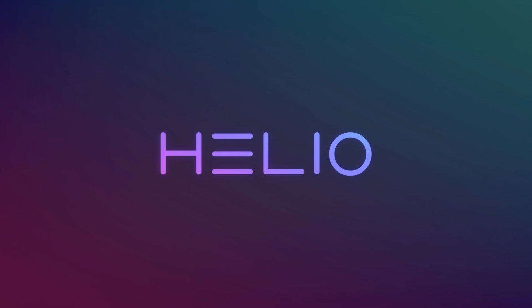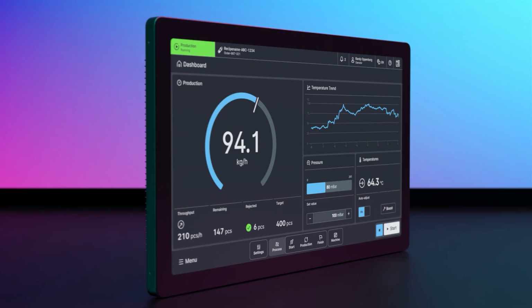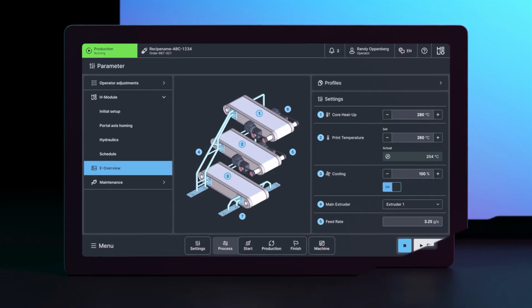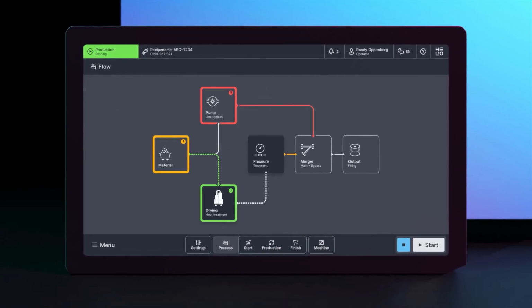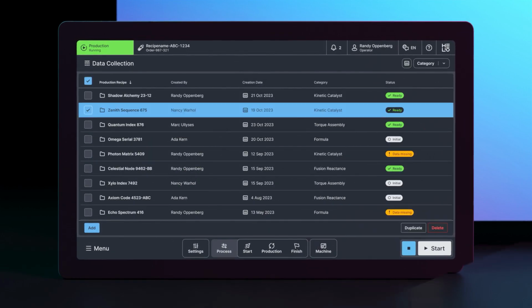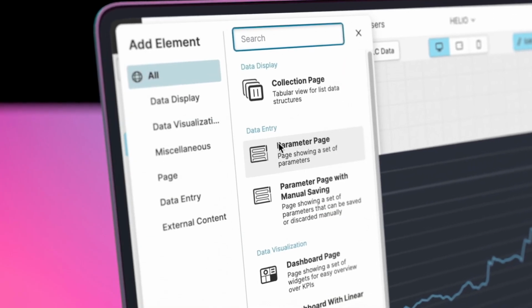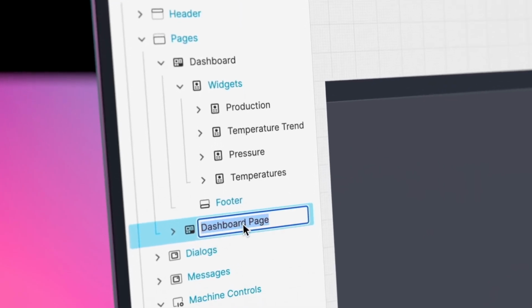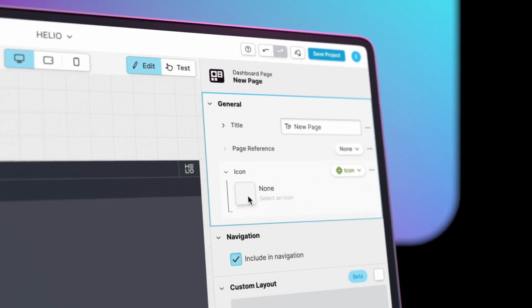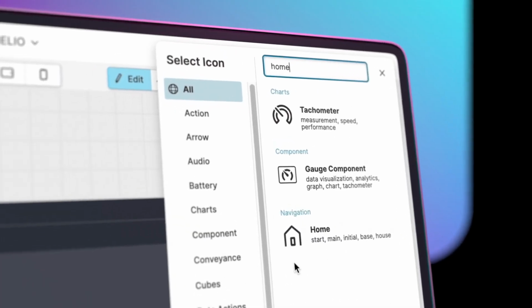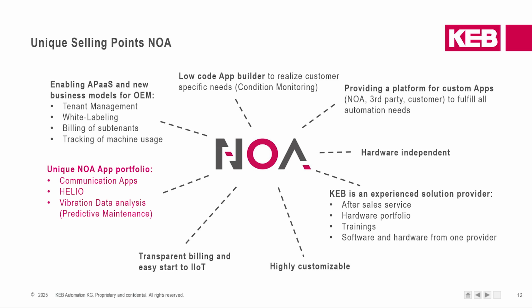We have the condition monitoring apps that we already showed you. One of our fantastic apps is Helio, a development environment for industrial HMIs, which means interactive visualizations at the machine, to operate the machine, set parameters, start processes, etc., which will be covered in more depth in video 4. We also have the vibration data analysis.